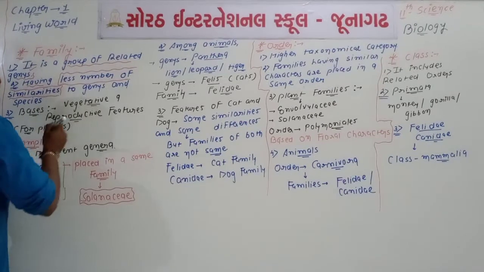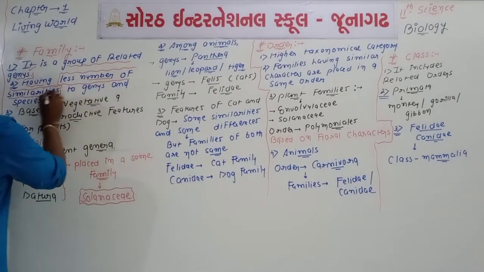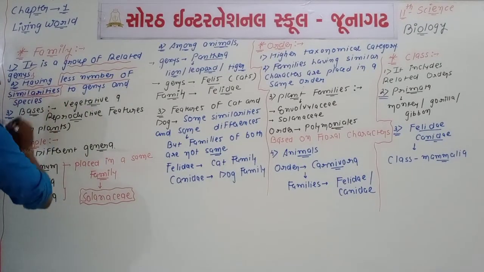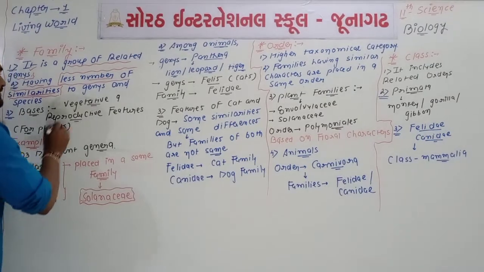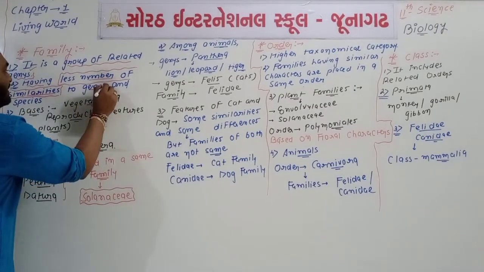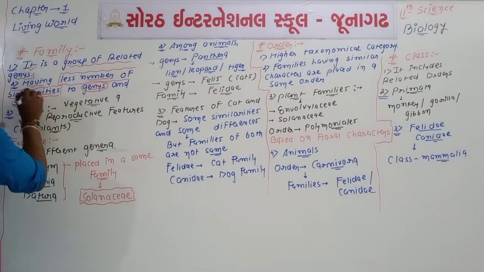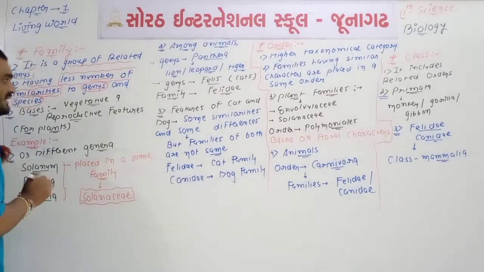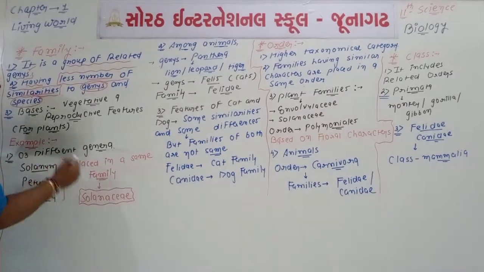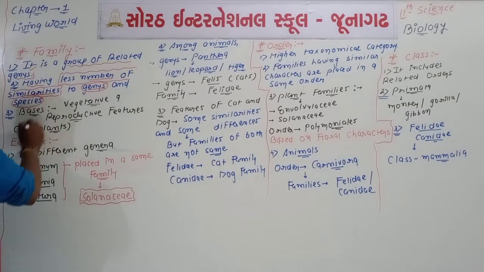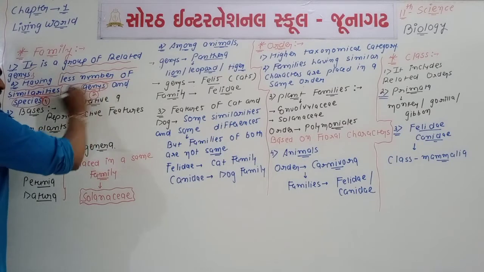So you can say that family has fewer similarities in its characters compared to genus and species, because the smallest taxon is species, and the second smallest is the genus.